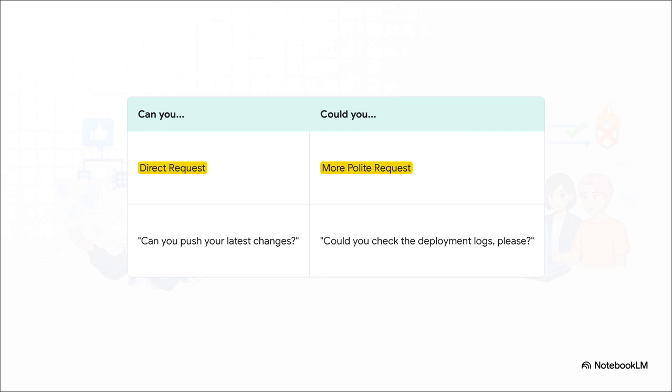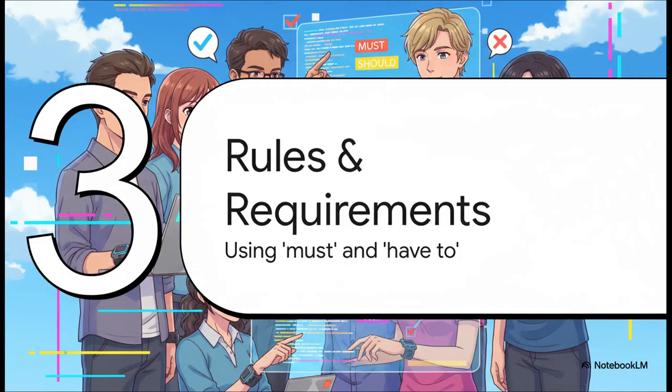But let's say you're asking someone from another team or maybe a more senior dev. Could you check the logs? Just softens that request and feels way more respectful. It's a tiny change, but it can have a huge impact on how you collaborate. All right, let's build on that.